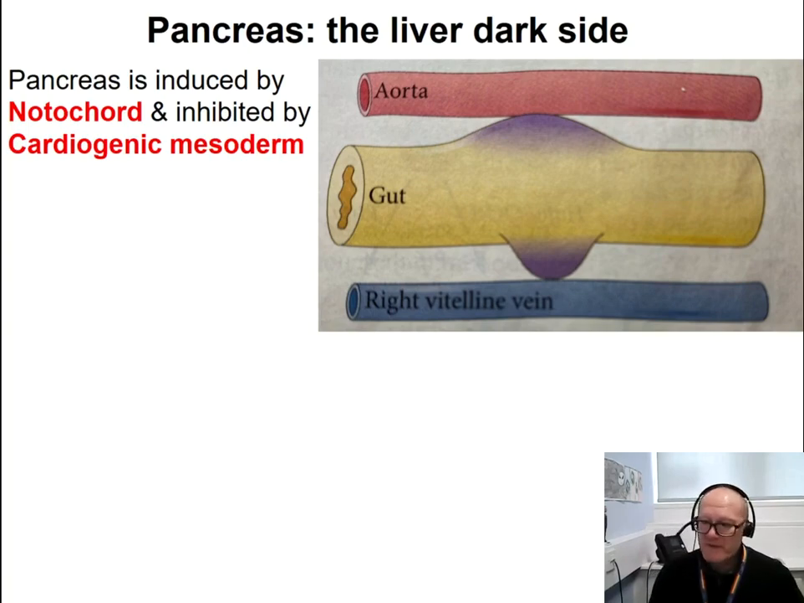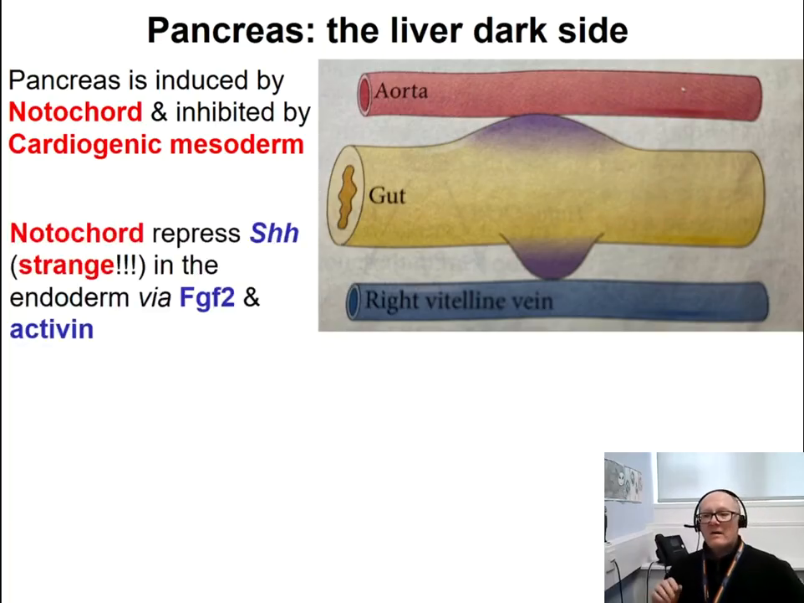And one thing that is particularly interesting in the case of the pancreas is that the notochord represses SHH in the endoderm via FGF2 and activin. But the important thing to remember here is that the notochord, in this case, is repressing SHH signals in the endoderm. This is extremely strange because we know for sure that the notochord is in general a region of expression of SHH.